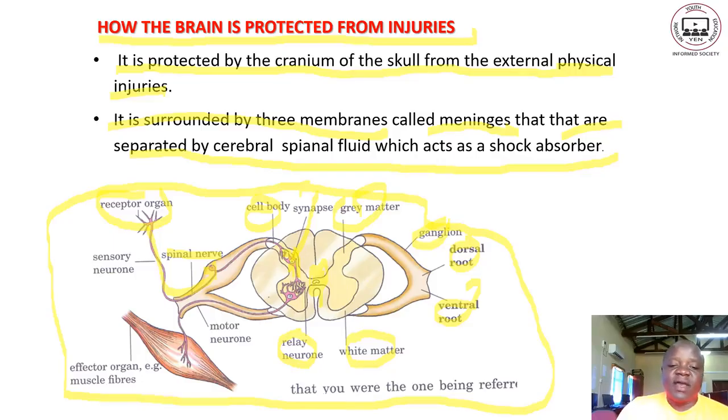So here we have the motor neuron. You can see it's connected to the muscle fibers here, to the effectors. This one is a muscle. So it's an effector organ, e.g. a muscle fiber. So that's what this one is all about. Let us go to the next page.